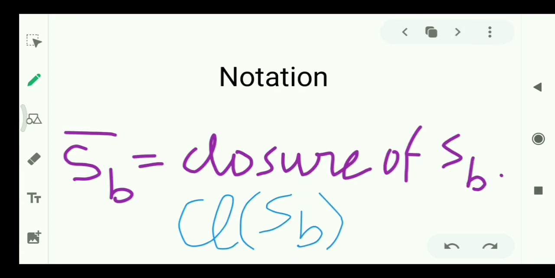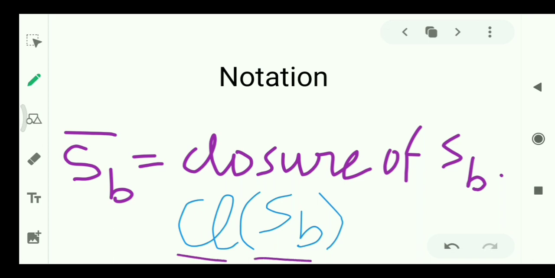It is usually denoted by SB bar. That is, if SB is the name of that set for which we are determining the closure, we write the name of the set SB and put a bar over it. This is the usual notation for closure of the set SB. One more notation is very often used, that is cl(SB).